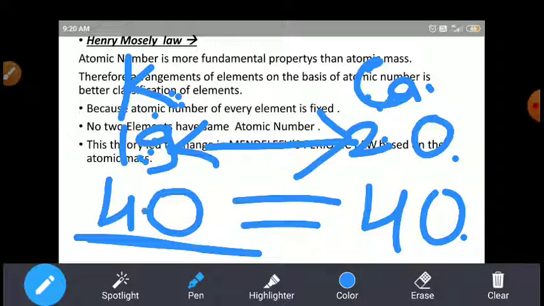It means the atomic mass is not unique. Different elements sometimes have the same atomic mass here. The atomic masses remain the same for different elements, because atomic mass depends upon the number of neutrons.